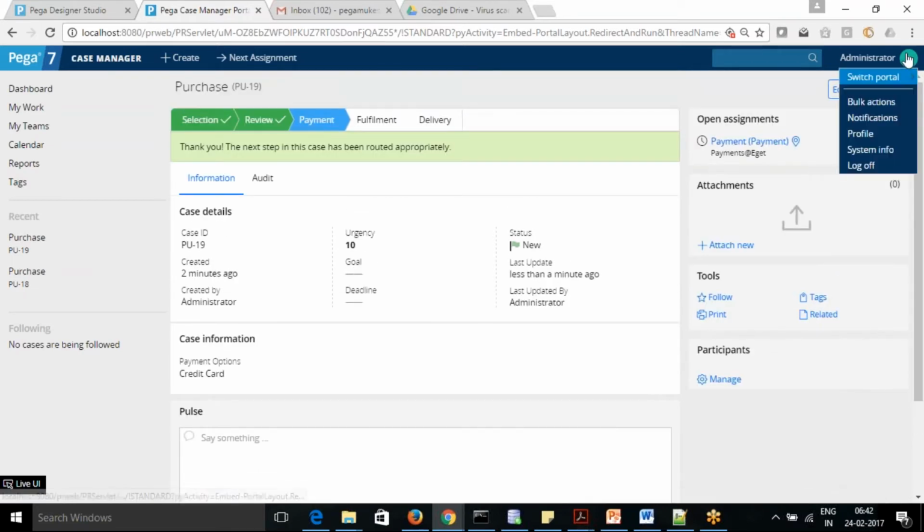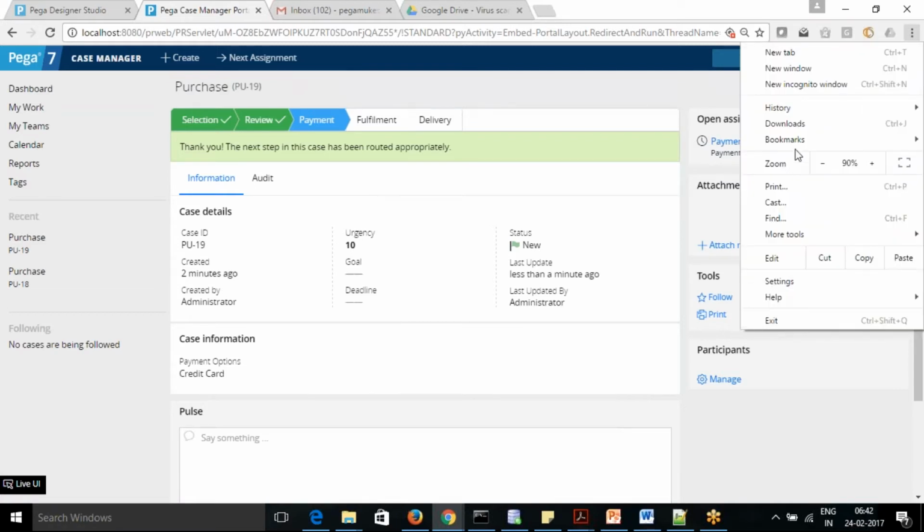So let's say now I'm going to log in with a different user who doesn't have that skill. So what is going to happen with that?